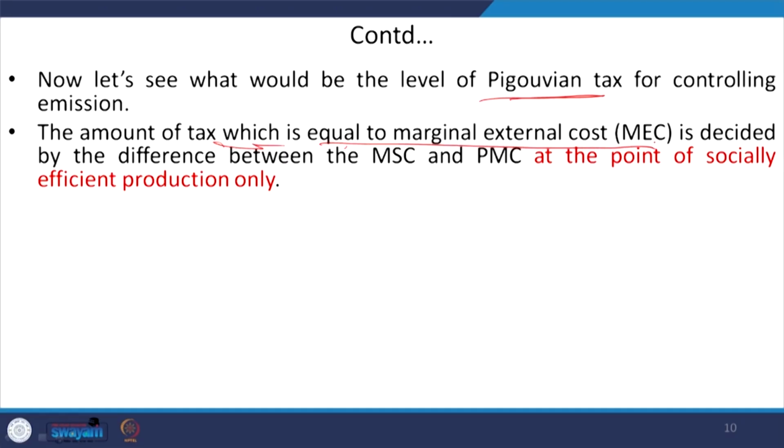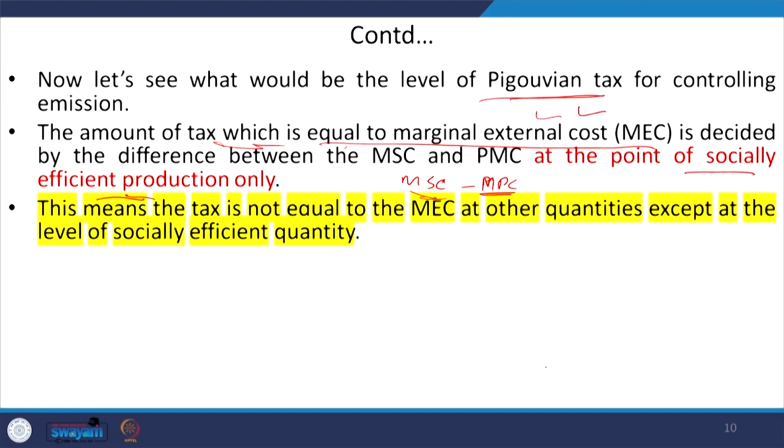And this marginal external cost is determined by the difference between marginal social cost and marginal private cost, right, at the point of socially efficient production. So, what is the socially efficient production that we have discussed? It is the Q star in the last graph that we have discussed, okay. And there we are finding the marginal external cost. So, marginal external cost is the difference between the marginal social cost and the marginal private cost, right.